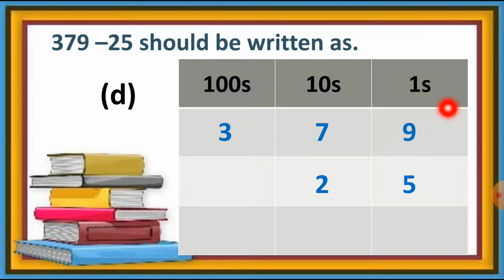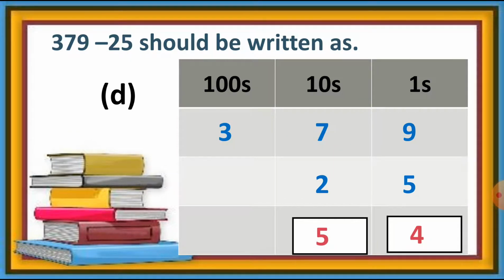Now students, let's solve this with the ones column. 9 minus 5 is equal to 4. Then at the tens column, 7 minus 2 is equal to 5. And here there is no digit, it means we are not cutting anything from 3. So 3 will be 3. So we can write down number 3 as it is here. So students, the answer of this question is 354.